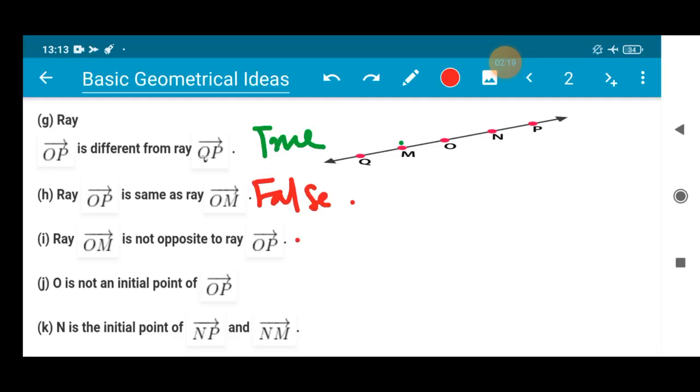Now the three questions left out here, I, J, K, I want you all to do as a home assignment. Don't worry, I will be giving you the solved work of this. All right, so this much for today. I want you all to do this on the basis of the figure given here.